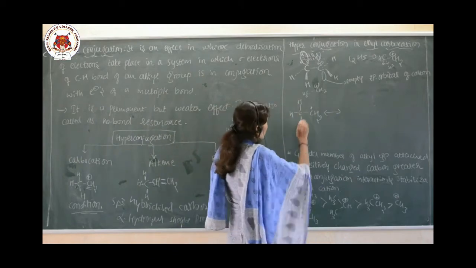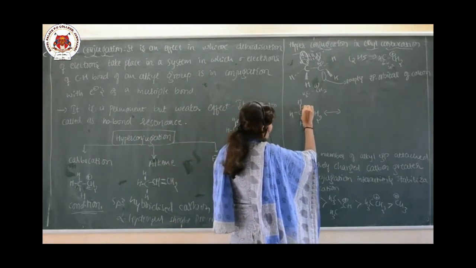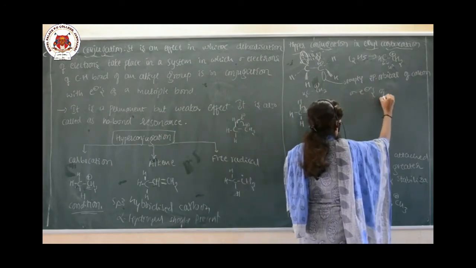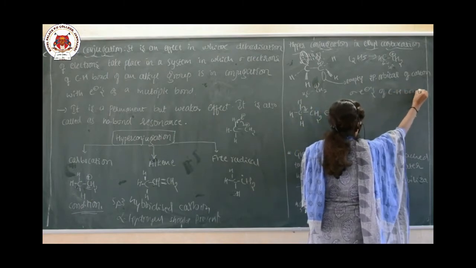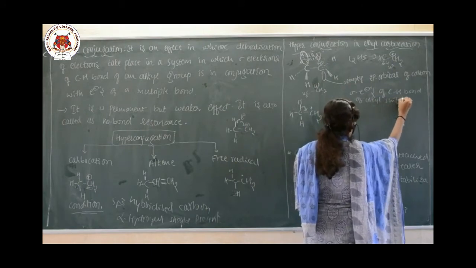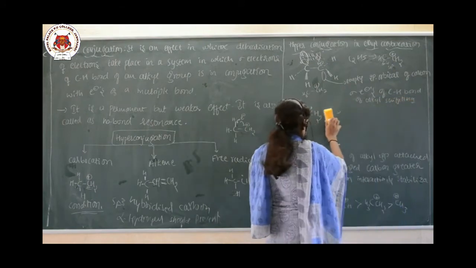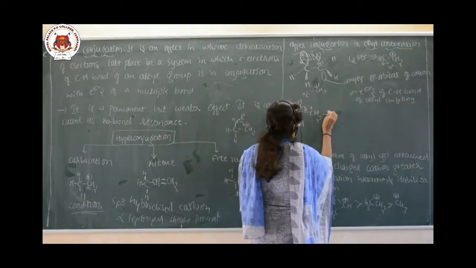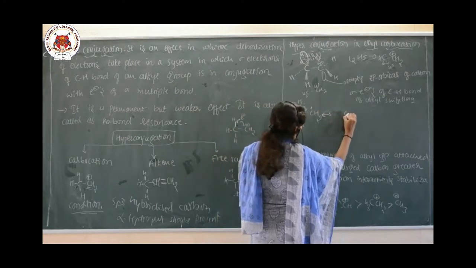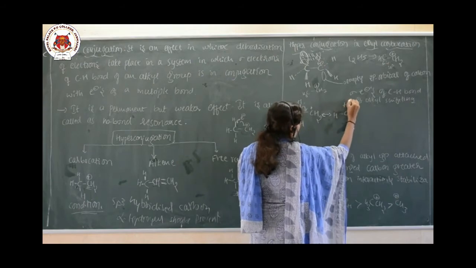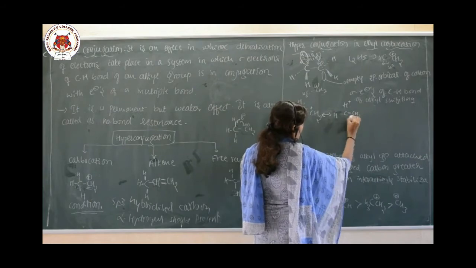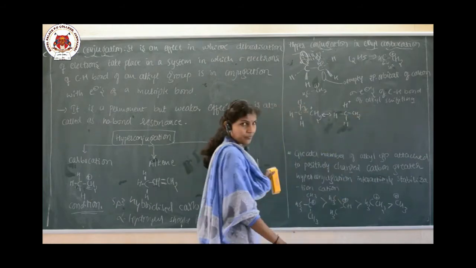So if this bond is shifted here, the sigma electrons of the CH bond of the alkyl group shifting, what will be the next structure? This hydrogen is free and it forms H plus. Like this. And in between these two there is a double bond, CH2, and this is the H.